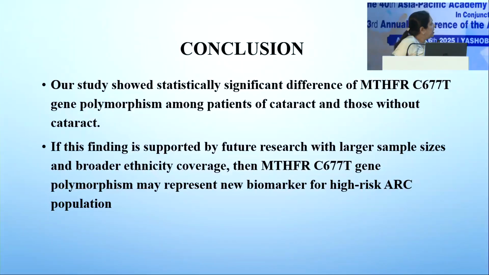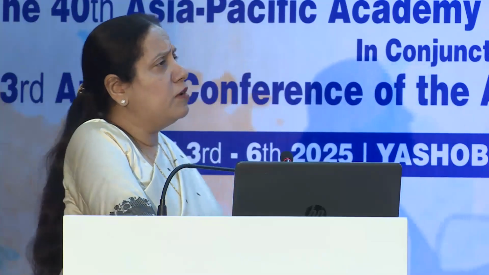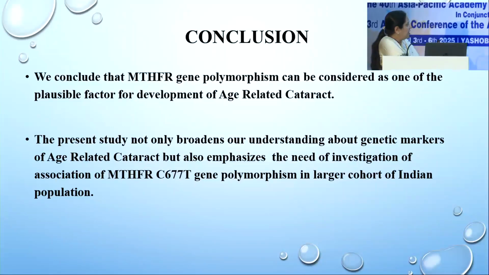We conclude that if future research is carried out in a larger sample and broader ethnicity group, then MTHFR gene polymorphism may represent a new biomarker. In our study, the MTHFR gene polymorphism was significantly higher in the patients of cataract compared to the patients without cataract.